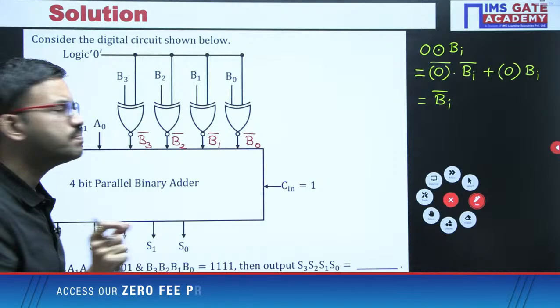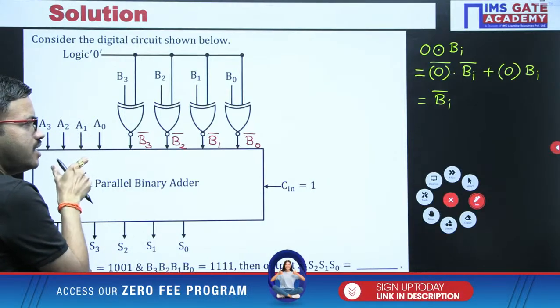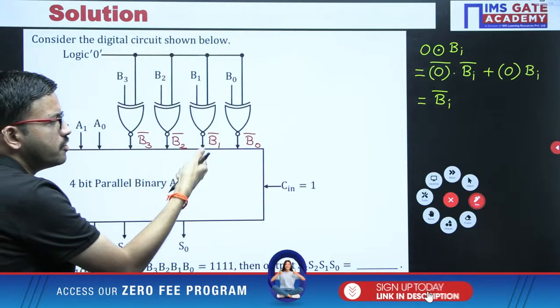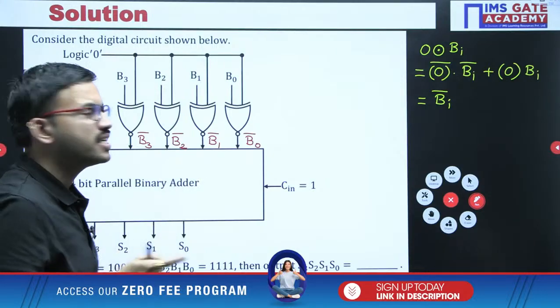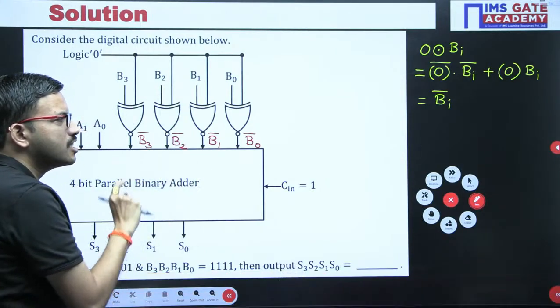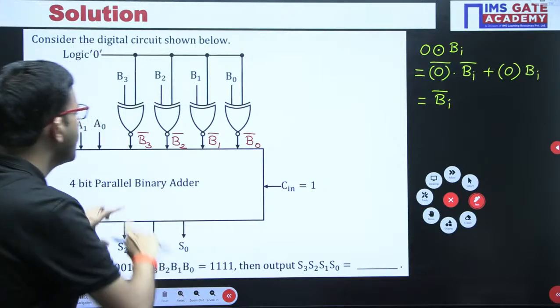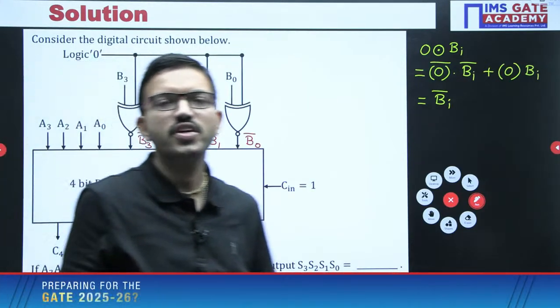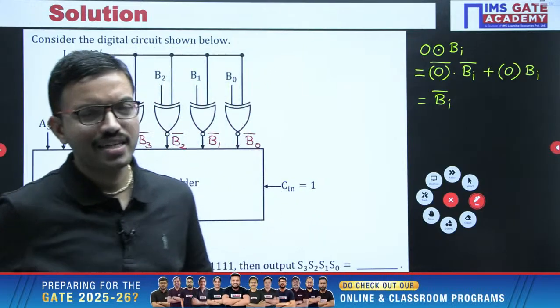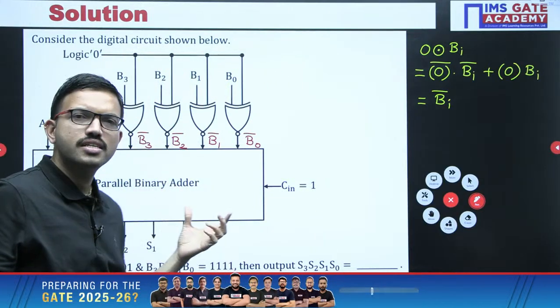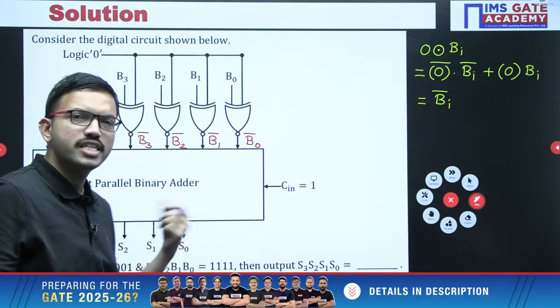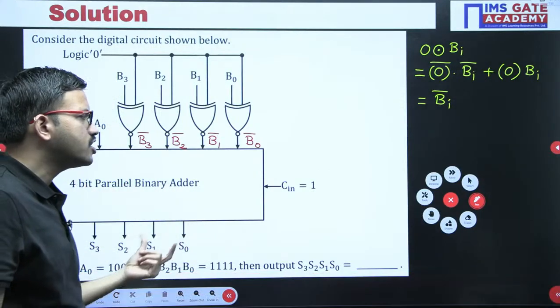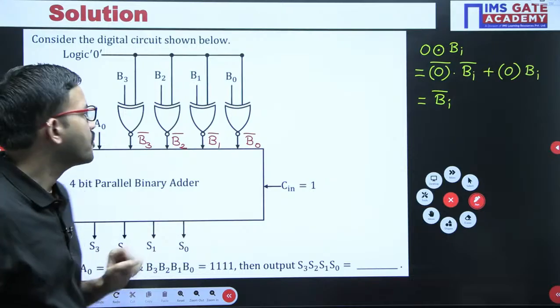That means very simple, you are getting A plus 1's complement of B plus 1. That is nothing but A plus 2's complement of B, that is nothing but A minus B. So that means this particular circuit is producing the output as A minus B. That is the beauty of 2's complement technique. With the help of the same adder circuit, based on the requirement, you can get either addition output or subtraction output.